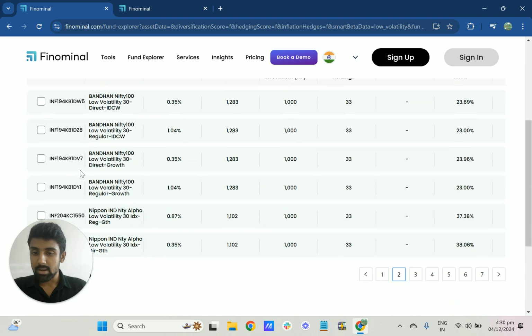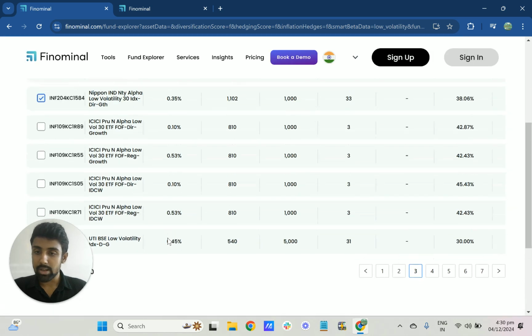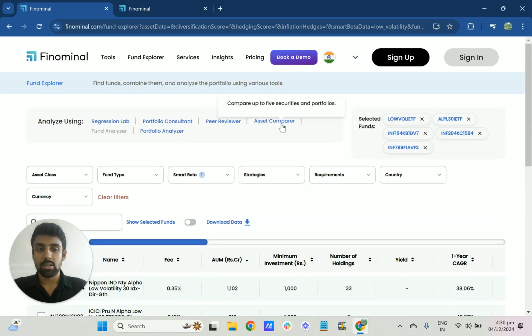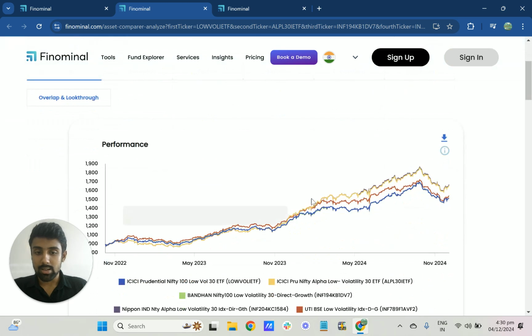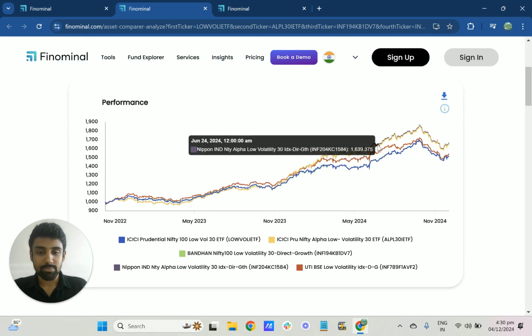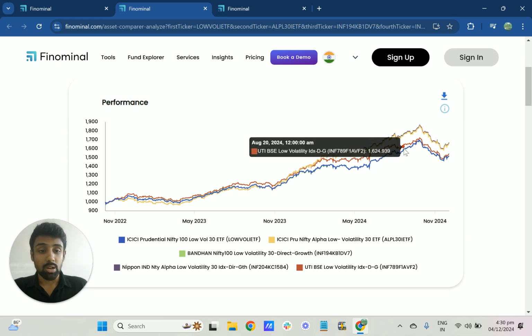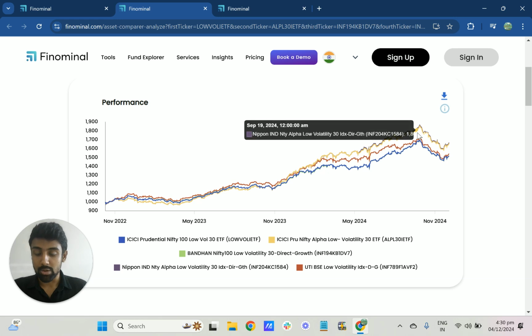I'll pick the Bandhan Nifty 100 Low Volatility, again, the same index fund, right? And I'll also pick the Nippon one. And finally, I will pick the UTI BSE Low Volatility Fund. So if we take this to the asset comparator, what we can see is that the Nifty Alpha Low Volatility has outperformed both the low volatile indices, right? That is the ICICI Low Volatility Index, as well as the Bandhan Nifty 100 Low Volatility 30 Index. It has outperformed both of them.